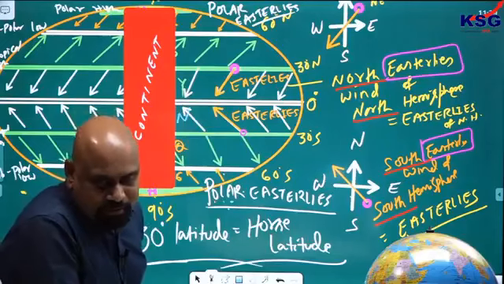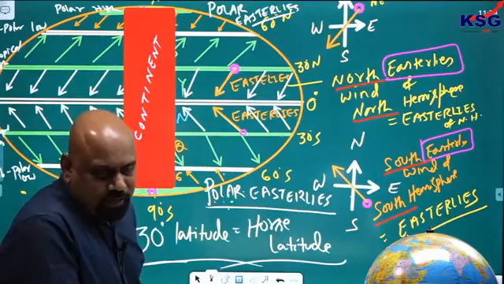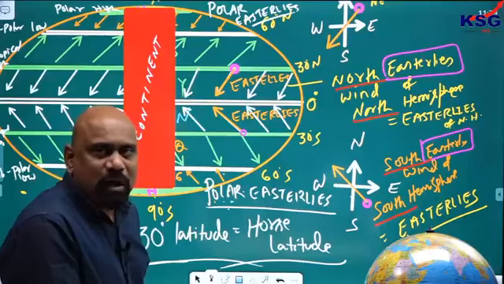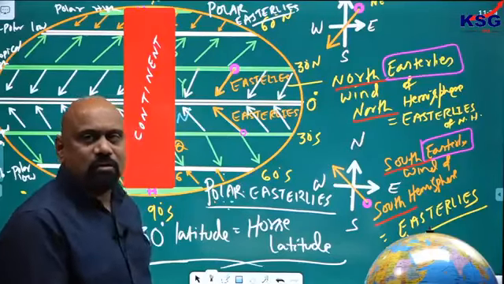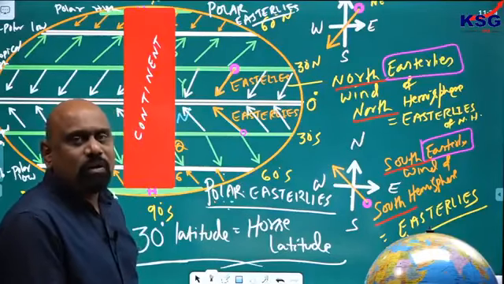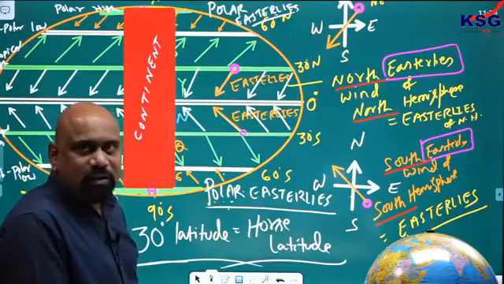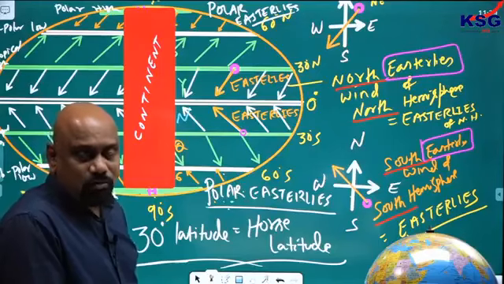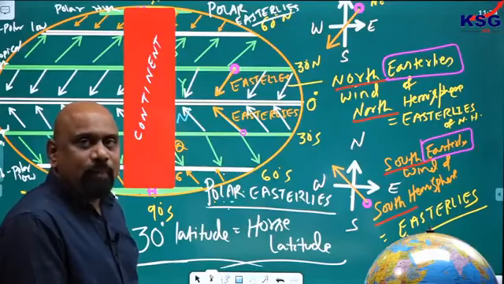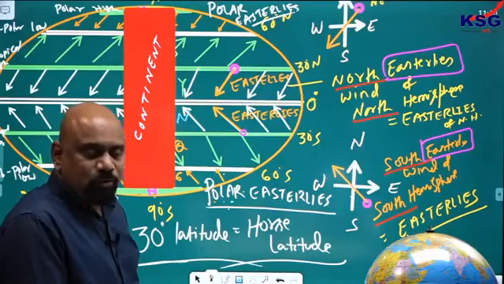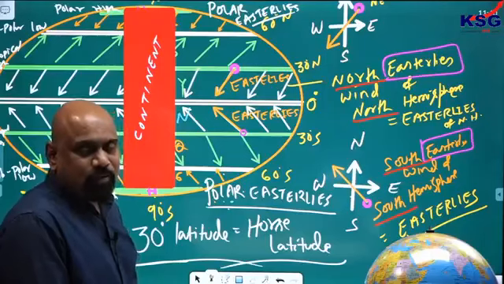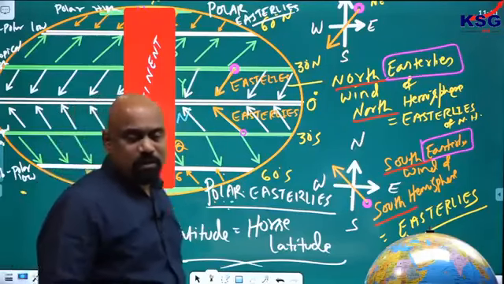Okay, now I got your response. Thank you. Sir, both 30° north and 30° south as horse latitude. See, practically it was taken up 30° north, but we can consider both, because in UPSC they have asked 30°. So, I will say it is, but in real sense it should be 30° north only. Okay, then I got clarification that both you can do. First instance was from 30° north.